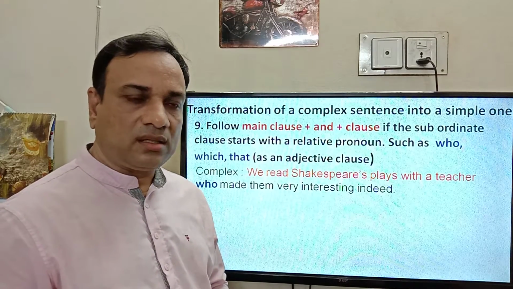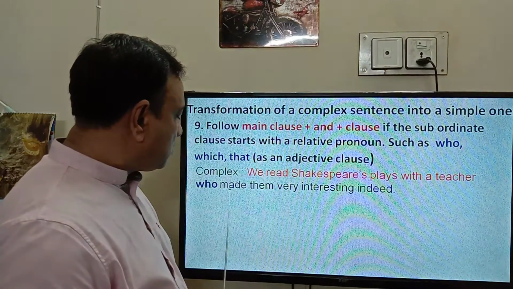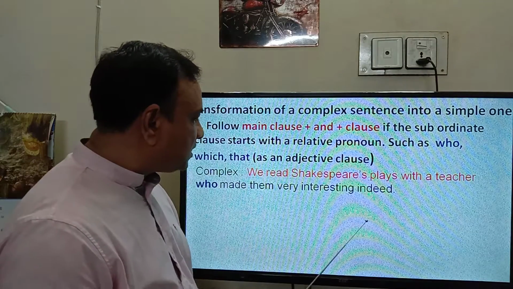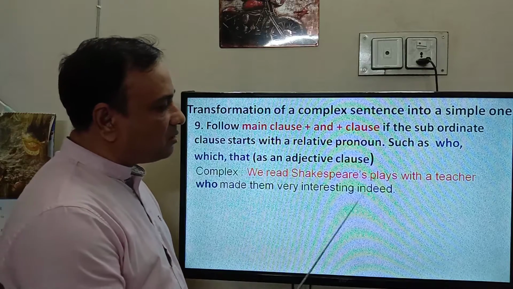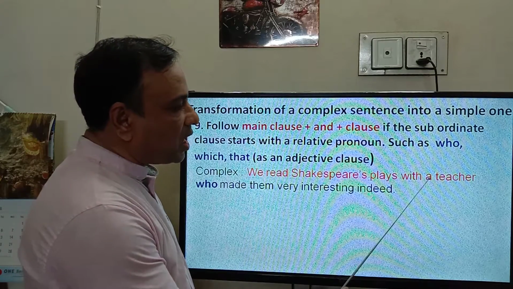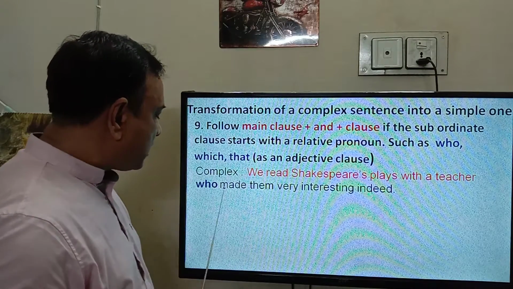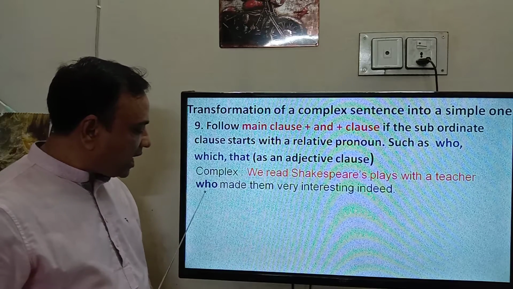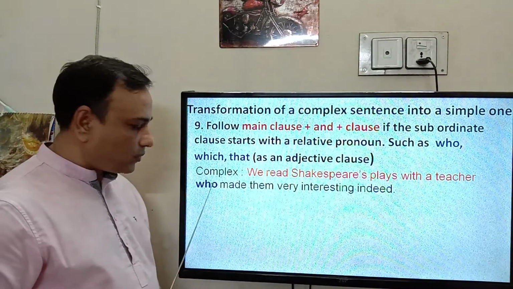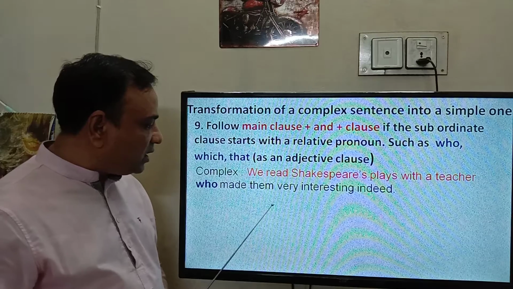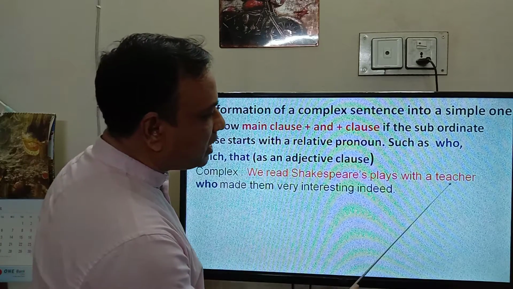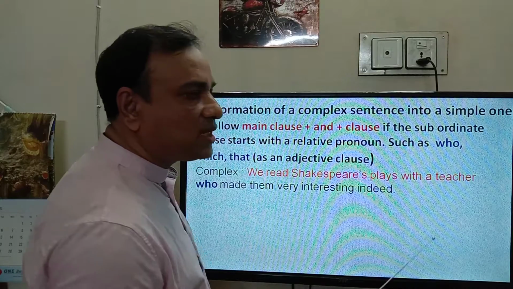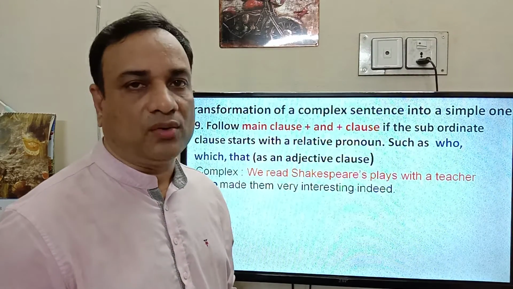So we write down we read Shakespeare's plays with a teacher, and secondly we have to select and in place of who, and lastly according to the antecedent we have to select a suitable subjective form of pronoun.